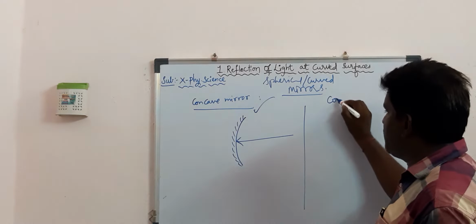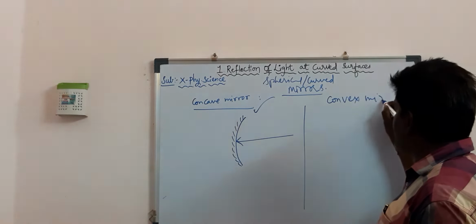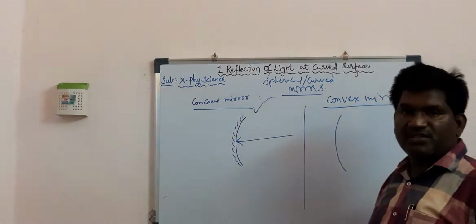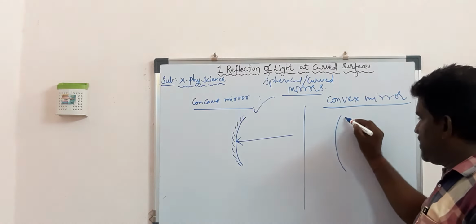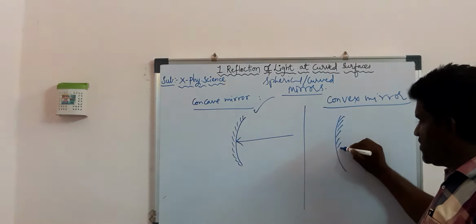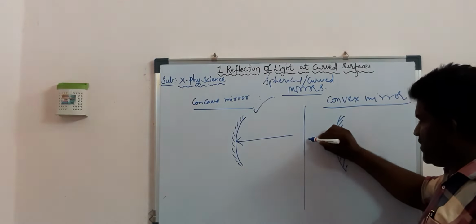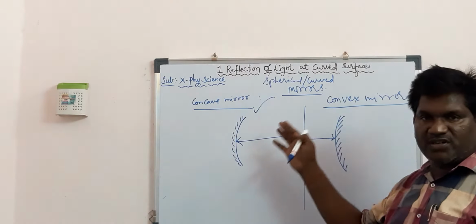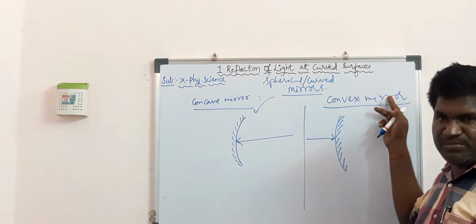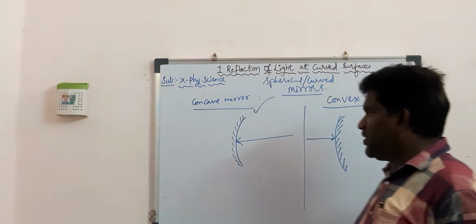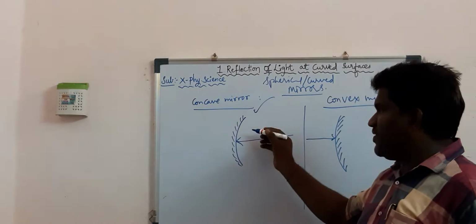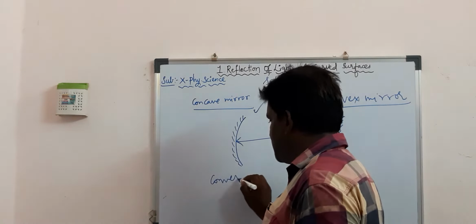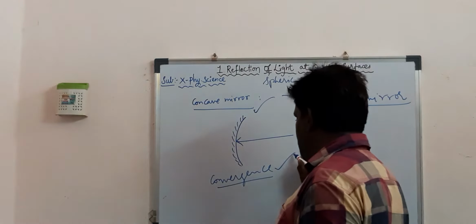Now let us understand what a convex mirror is. A convex mirror is a mirror in which the reflecting surface is outwards. That means the coated surface is on the inward side of the curved part, whereas the reflecting surface is outwards. Due to the concave surface, it always converges the light and shows a convergence property.